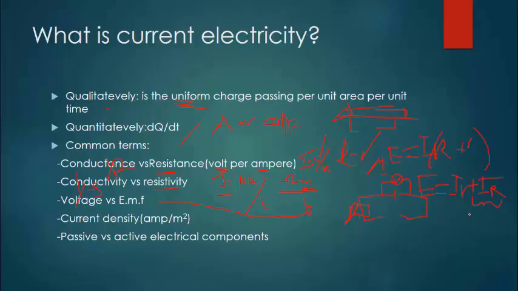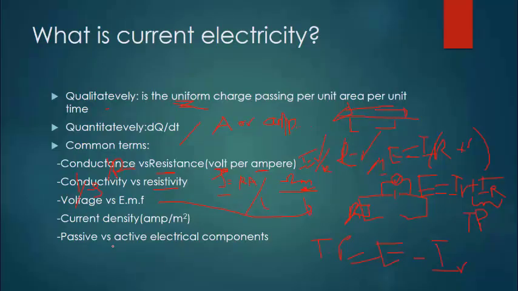This we call terminal potential difference. So in questions that require you to find terminal potential difference, it is equal to E minus I times internal resistance, where small r is the internal resistance. So I times r, the internal resistance here, is what we call the terminal potential difference.